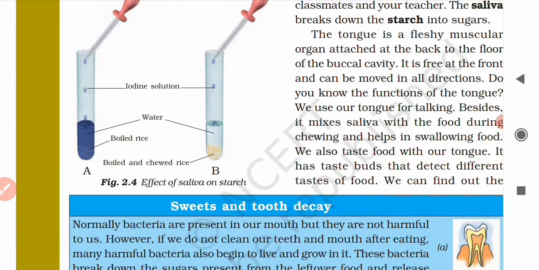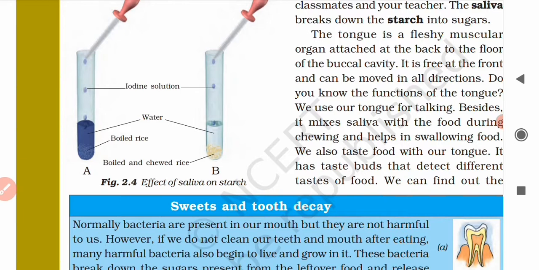Saliva is partially digesting the starch present in the food into a simpler carbohydrate, that is sugar, or say glucose.